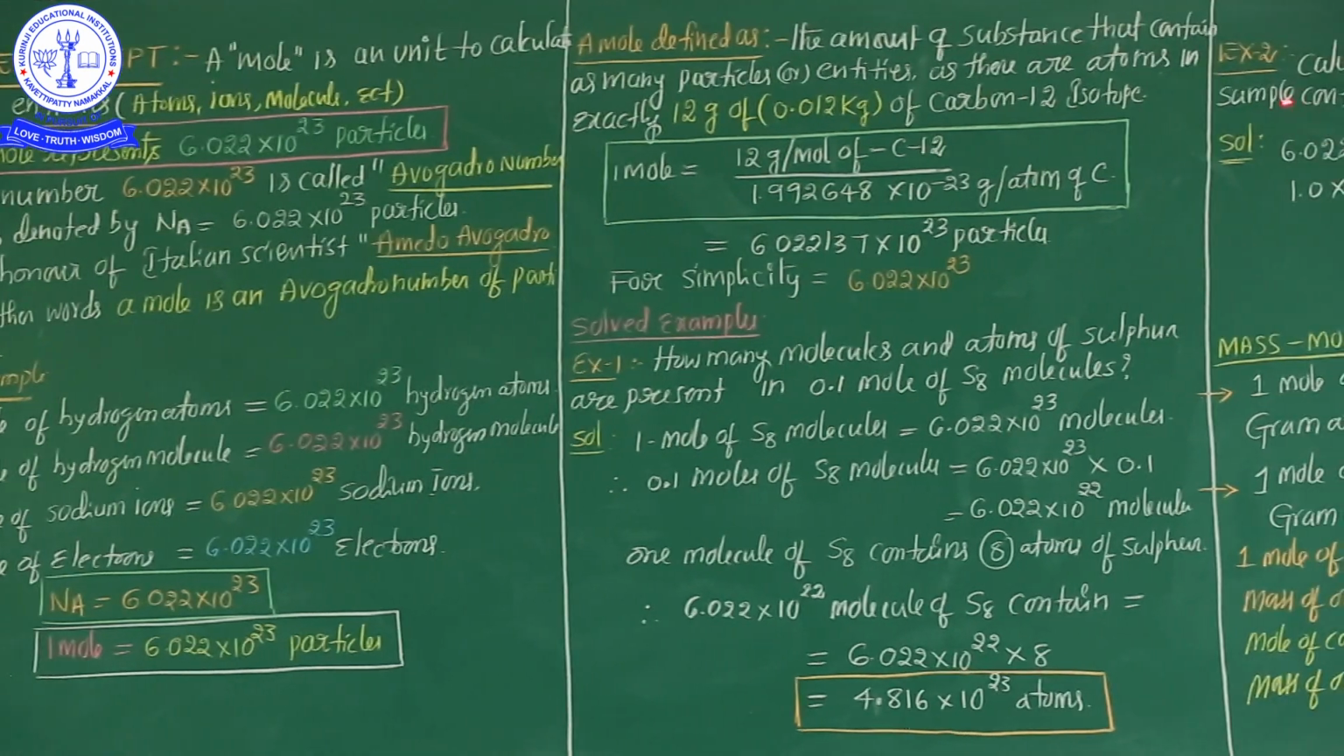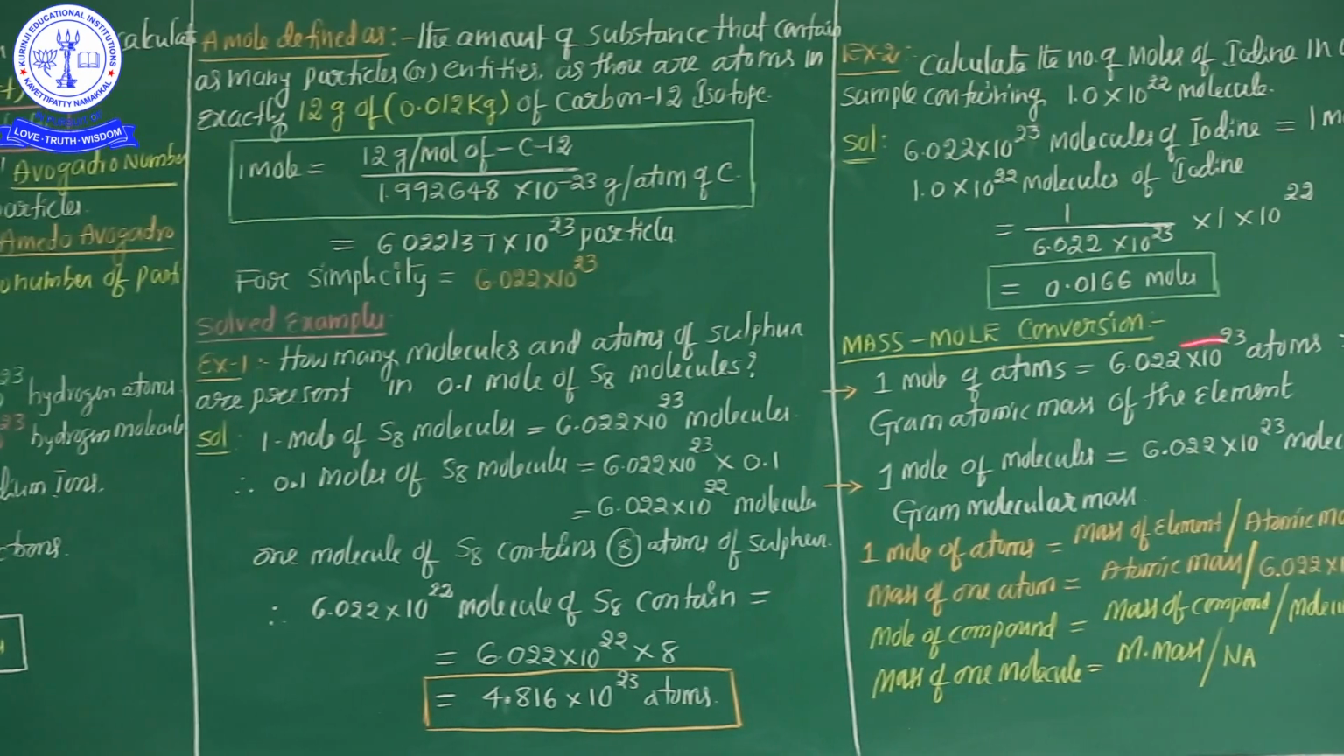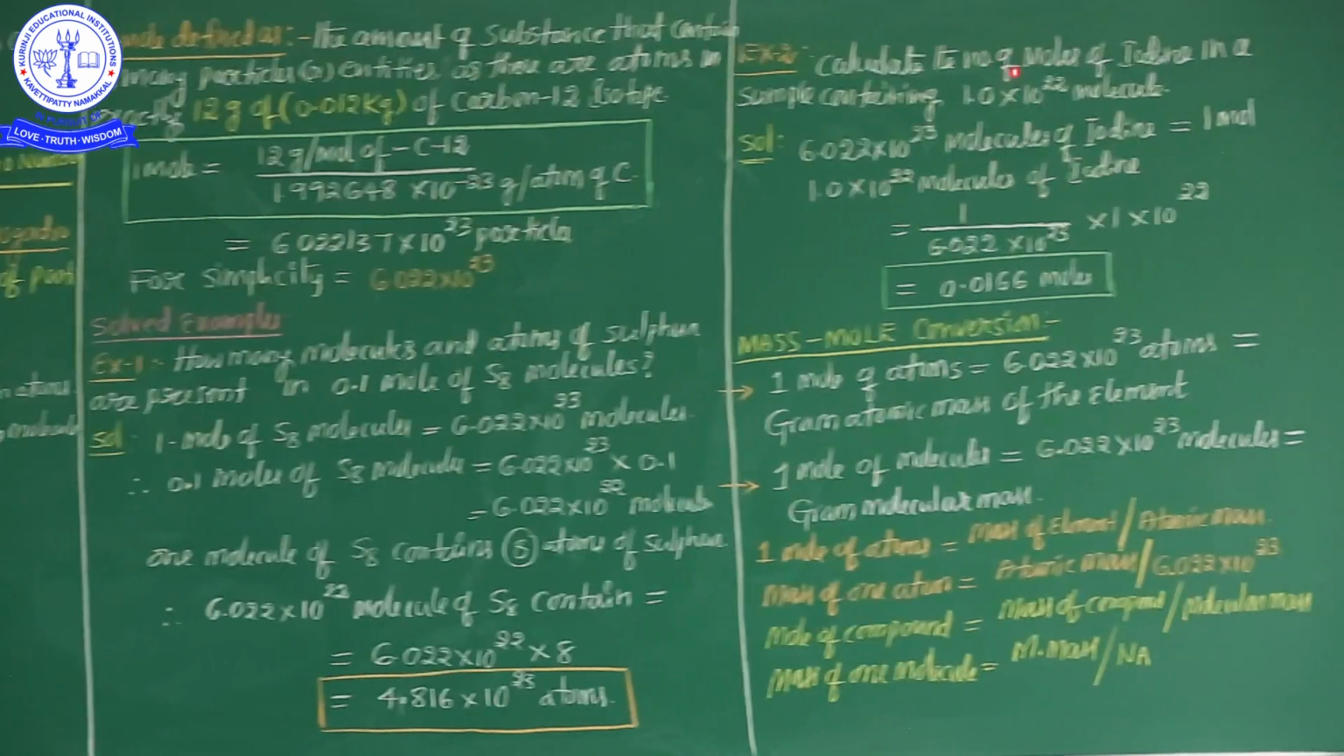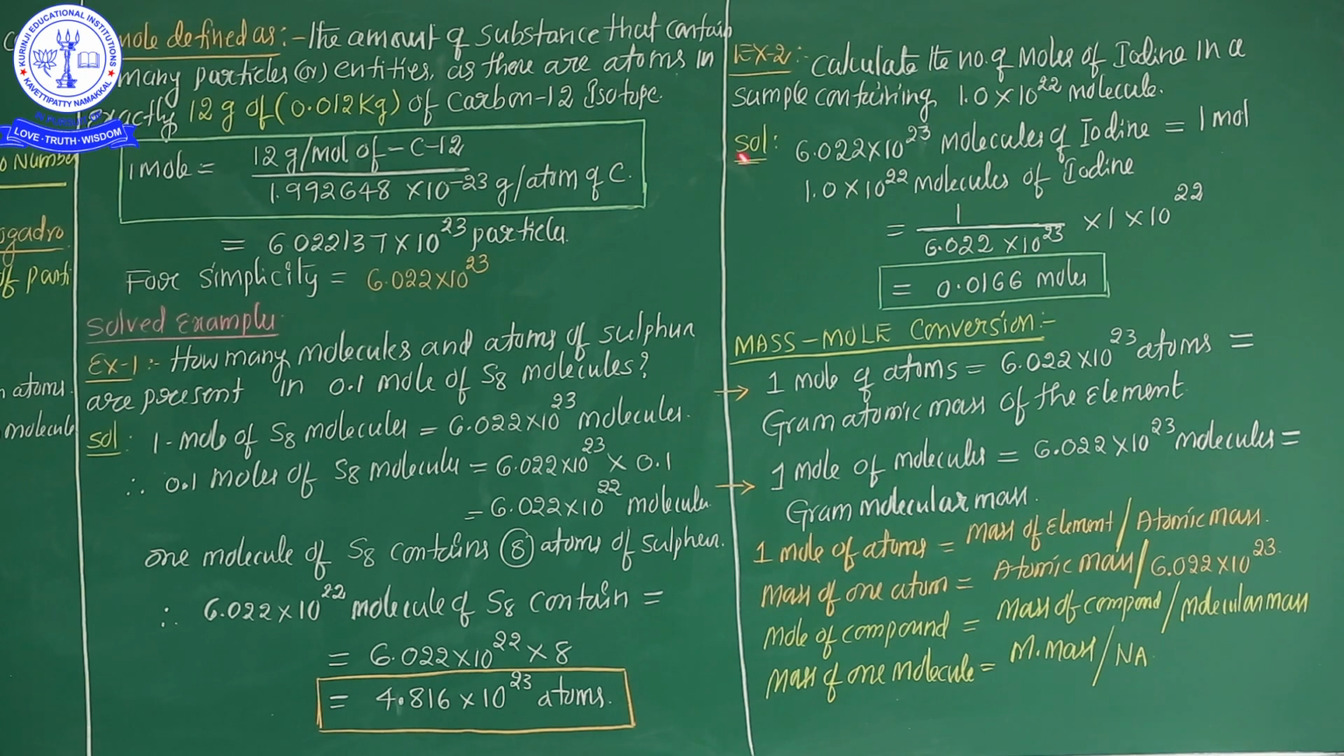Okay? Example number 2. Calculate the number of moles of iodine in a sample containing 1.0 × 10^22 molecules. This is the question. The solution: 6.022 × 10^23 molecules of iodine is equal to 1 mole. It's nothing but 1 mole of iodine is equal to 6.022 × 10^23 molecules of iodine. Now here